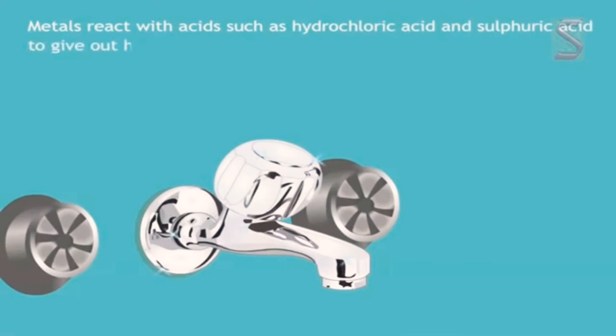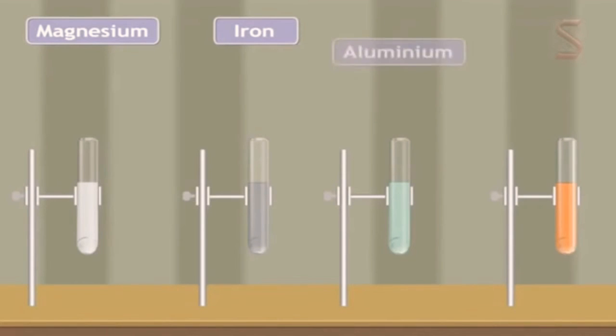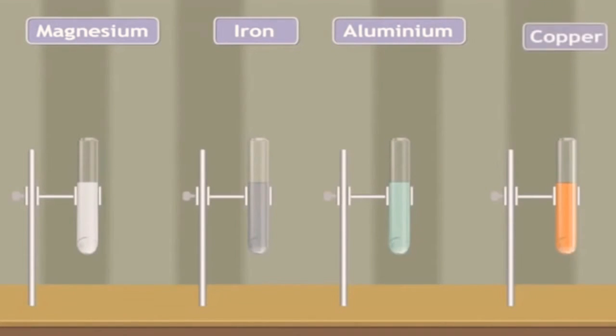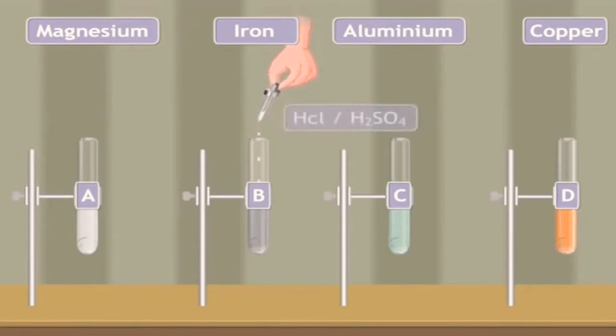Now let us do this simple activity to check whether metals react with acids or not. I have taken four metals: magnesium, iron, aluminium and copper. Now I dropped them in acids A, B, C, D, all consisting of hydrochloric acid or sulfuric acid. I am checking whether they react very fast or slow.